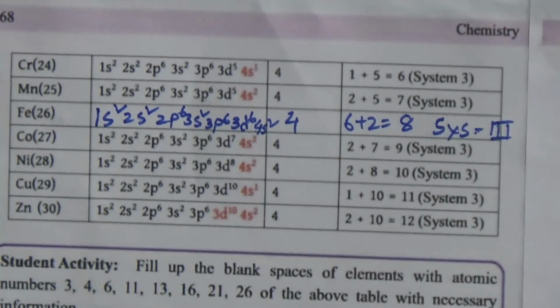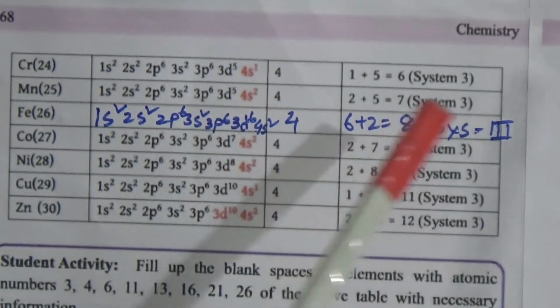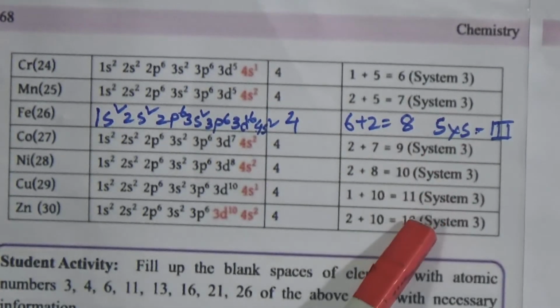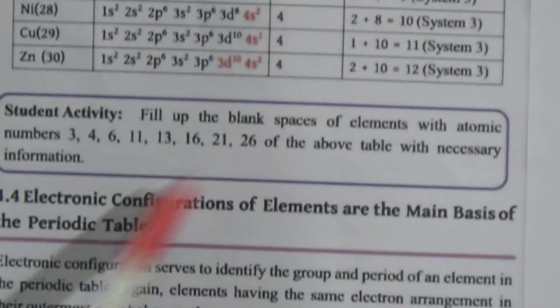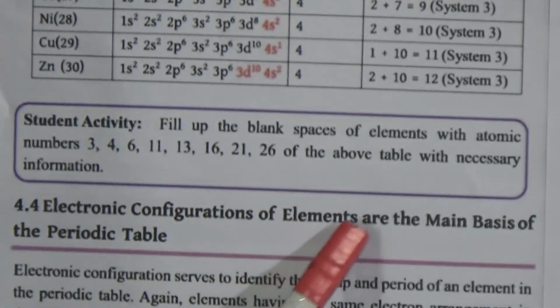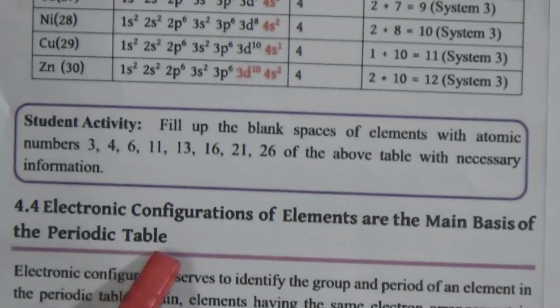Dear students, this chart will be your homework. You have to complete the electronic configuration of all 30 elements, and you have to find out their period number and group number also. The electronic configuration of the elements is the main basis of the periodic table.